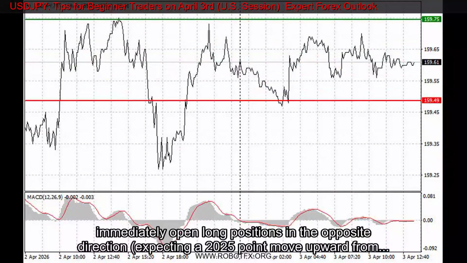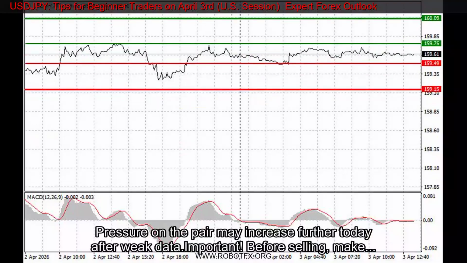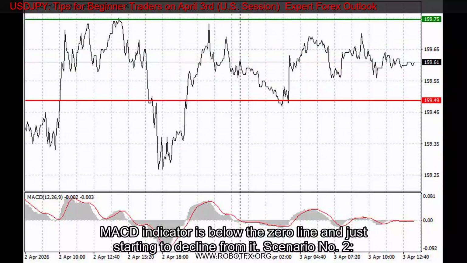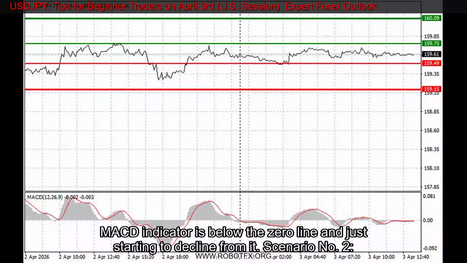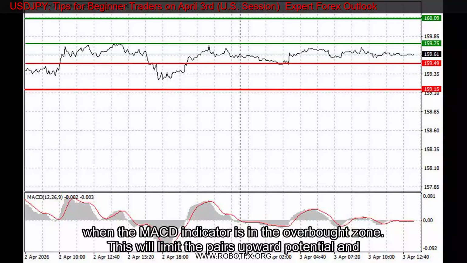Sell signal scenario no. 1. I plan to sell USDJPY today after the price breaks the 159.49 level, the red line on the chart, which will lead to a rapid decline in the pair. The key target for sellers will be 159.15, where I plan to exit short positions and immediately open long positions in the opposite direction, expecting a 20 to 25-point move upward from that level. Pressure on the pair may increase further today after weak data. Important: before selling, make sure that the MACD indicator is below the zero line and just starting to decline from it.